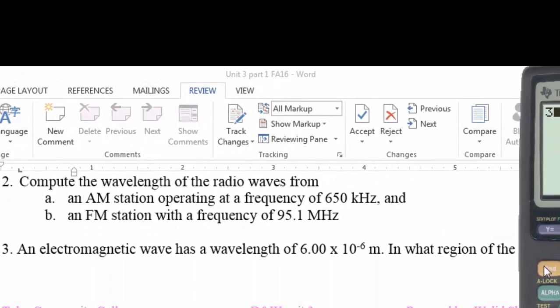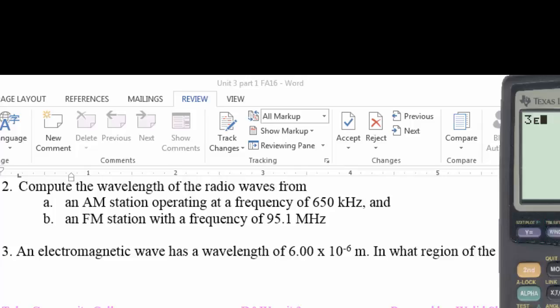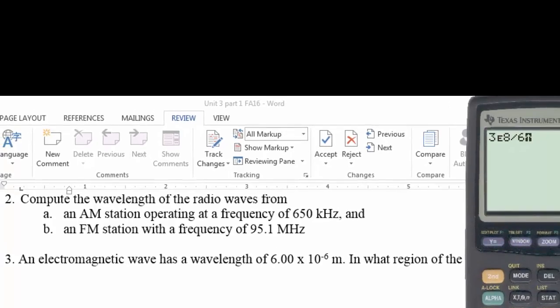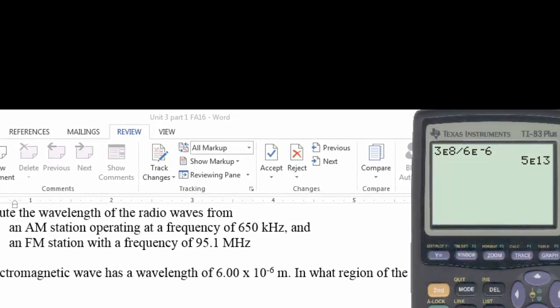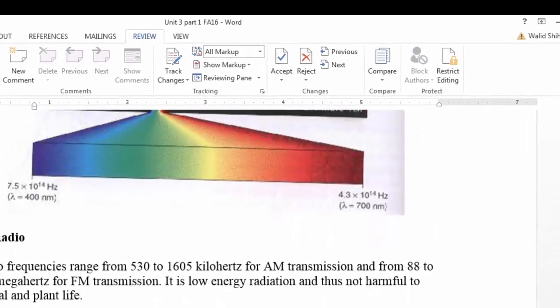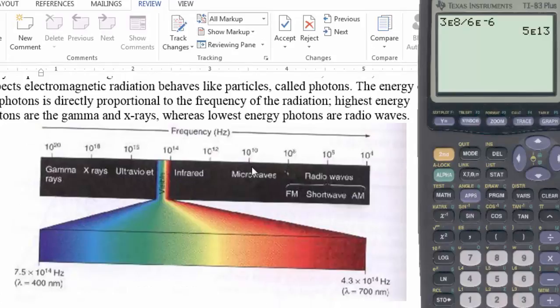So we'll take the speed of light, 3 times 10 to the power 8 meters per second, and divide it by 6 times 10 to the power negative 6. And this will yield 5 times 10 to the power 13 hertz. So now we'll take this number and go back to our chart here and determine where it falls. Now you can see here 5 times 10 to the power 13 hertz is falling in this region, the infrared region, and hence this wavelength belongs to the IR or the infrared region of the electromagnetic waves.